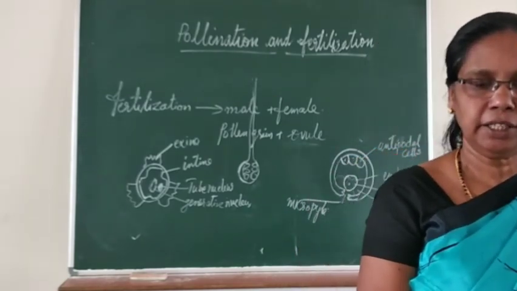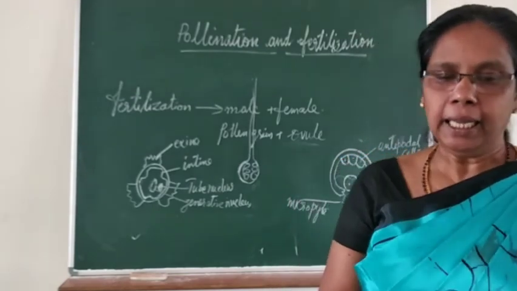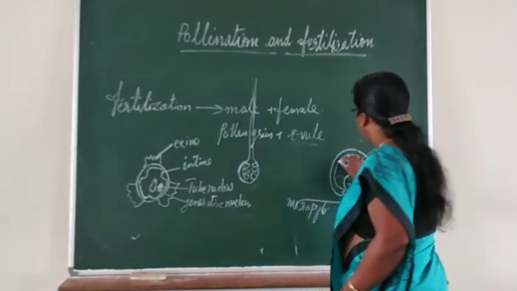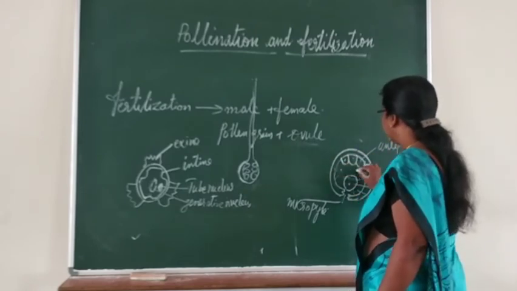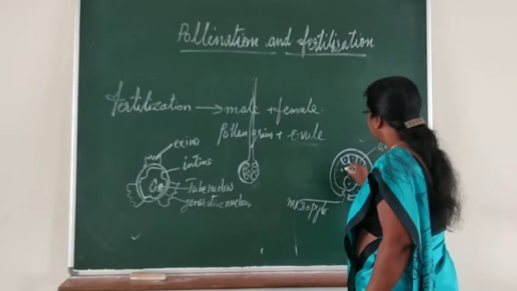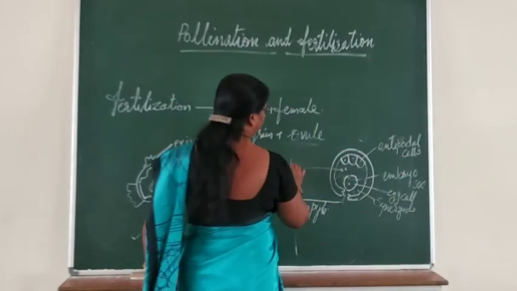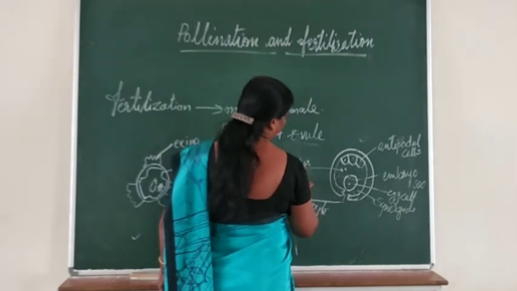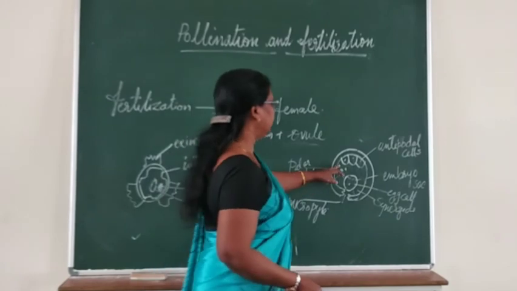There is also 1 large central cell. The central cell is different, containing 2 nuclei called polar nuclei. So these are the structures.